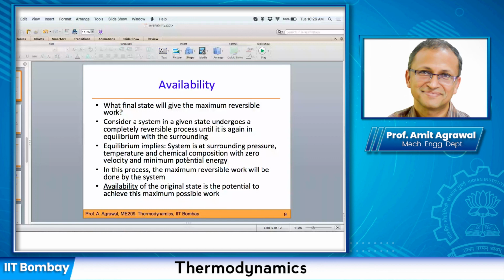These two ideas now are straightforward. The first idea was relatively complex: how to get the amount of irreversibility in the system, and how to get the maximum reversible work from a system. Those were the relatively difficult ideas, and from here onwards it will be an easier ride. Today's lecture had a lot of concepts involved, so go back and look at it before you come back to Thursday's class. Once you are clear about these ideas, we can clear any doubts in the beginning, and you will see that further things are very straightforward.